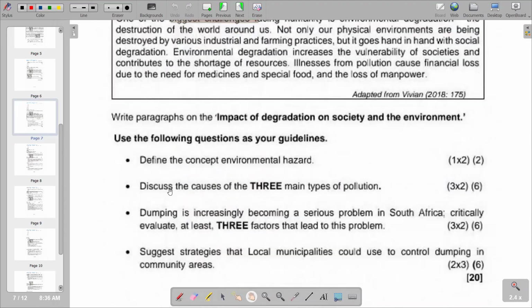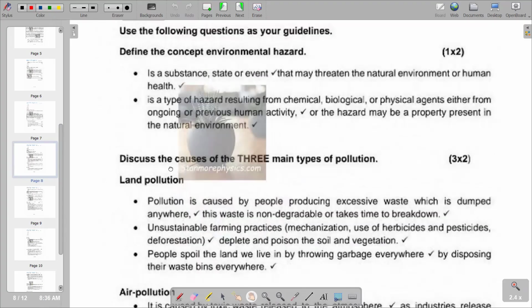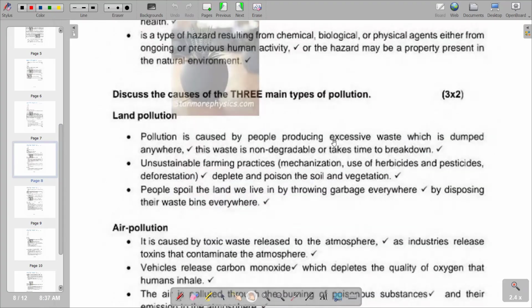Then the second question is discuss the causes of the three main types of pollution. So what are the three types of pollution that we have? Remember, we've got air pollution, we've got land pollution, we can also have water pollution. So let's see, according to what we have in the answer section, we've got land pollution as the first one. Pollution is caused by people producing excessive waste, which is dumped anywhere. And also unsustainable farming practices can lead to that. Use of herbicides and pesticides, that is what we have on land pollution.